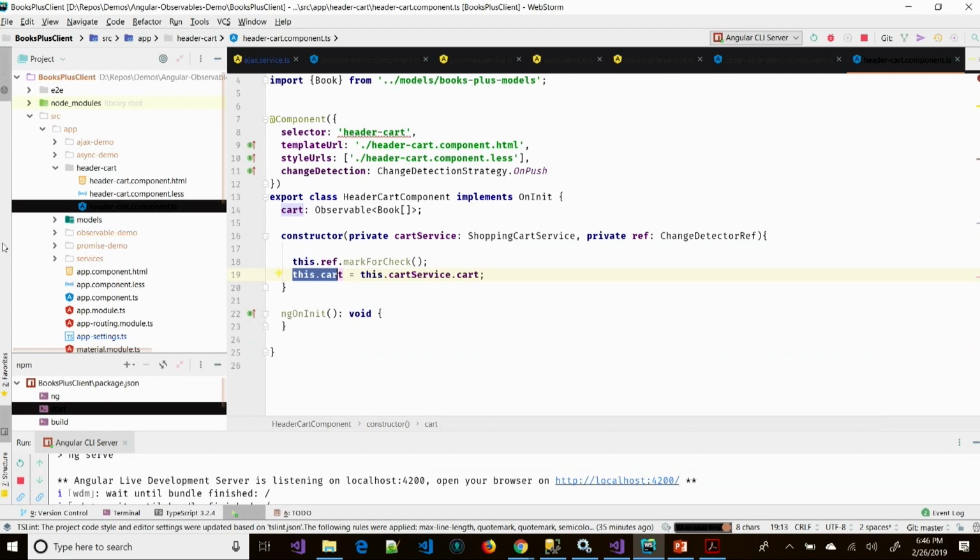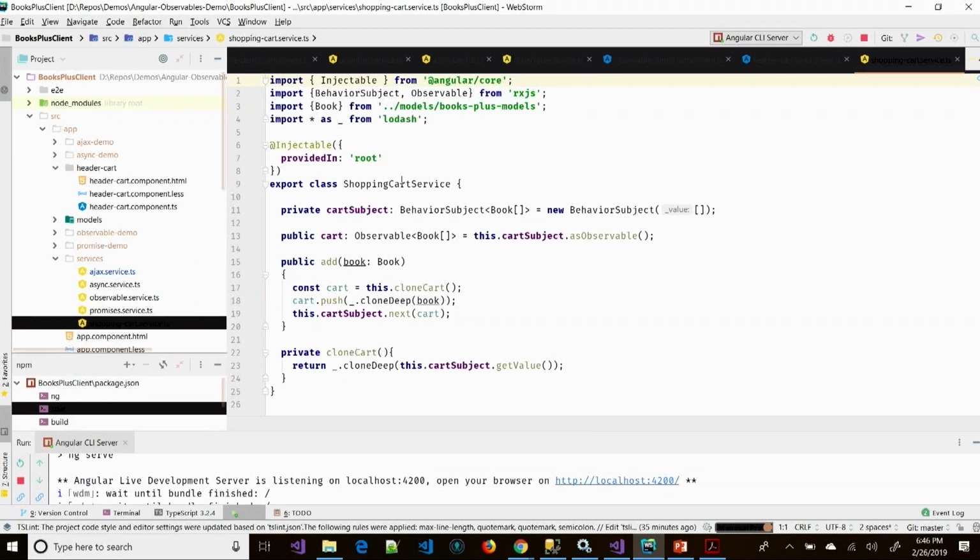So what is this cart object in my cart service? My shopping cart service. Again, the only thing I'm really doing inside of here is maintaining a collection of books, and I'm adding to it. I'm not even giving the functionality to delete or anything else. I'm just adding items to the book, and then I've got a subject.